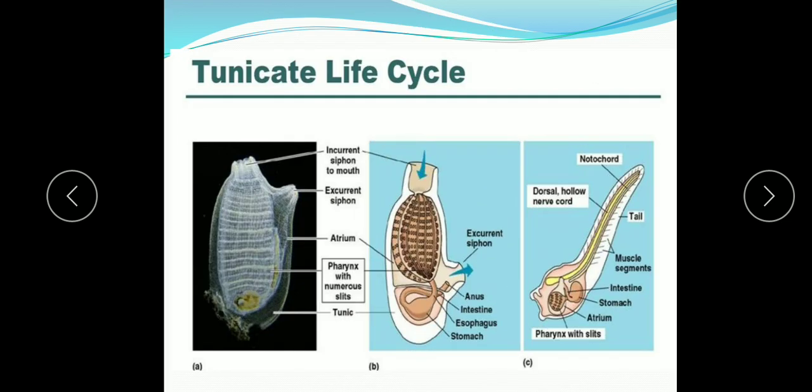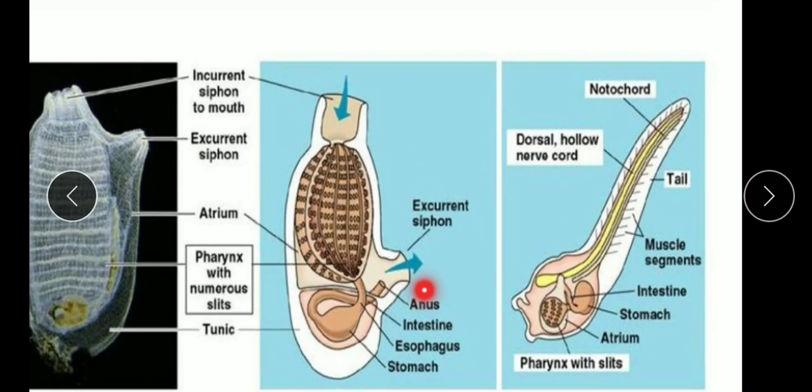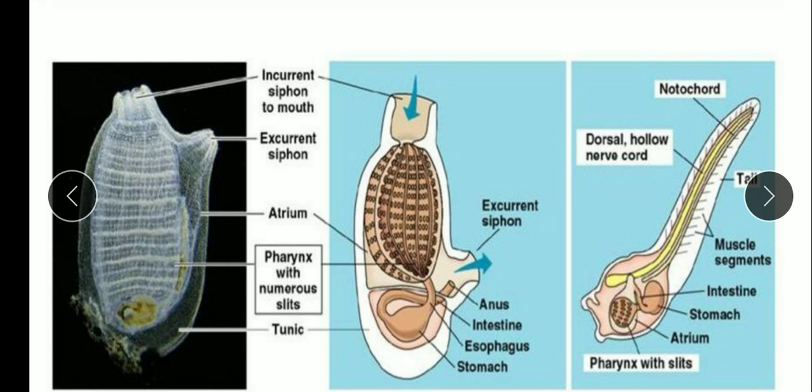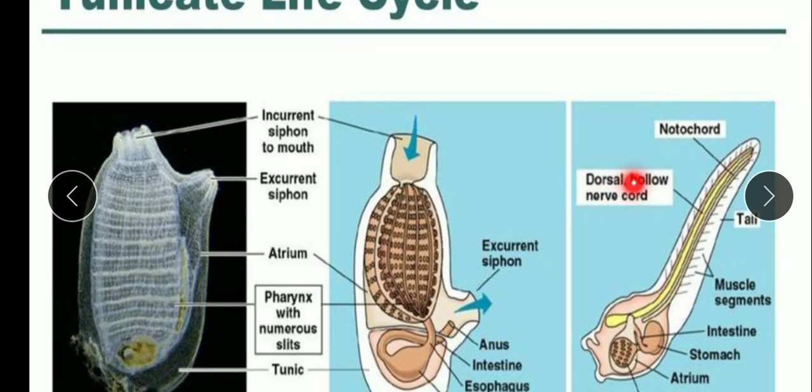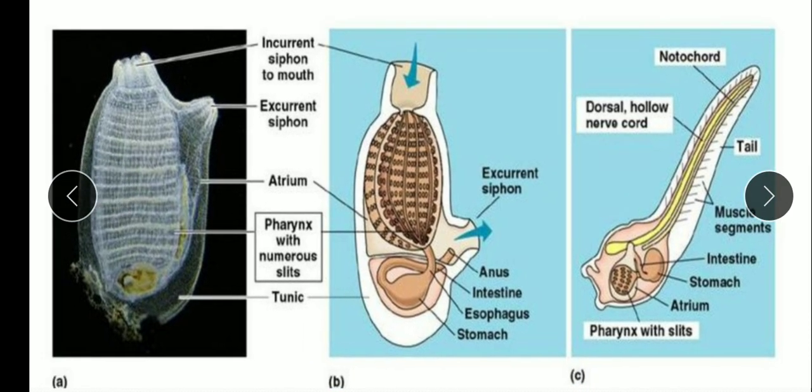So you see the tunicate's life cycle. Here you see the larva. In the larval stage, you can see this notochord, the dorsal hollow nerve cord also, and the pharyngeal gill slits also. All these 3 features are the defining features of the chordates.